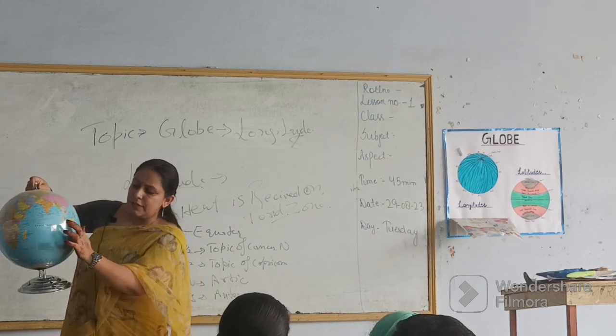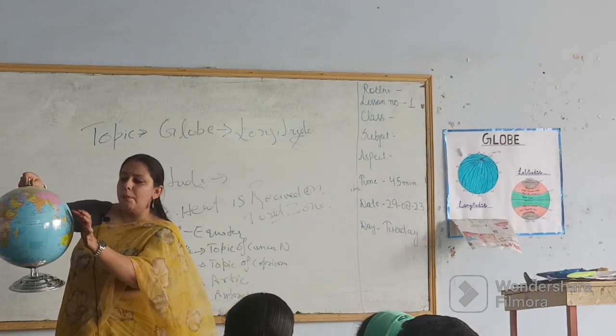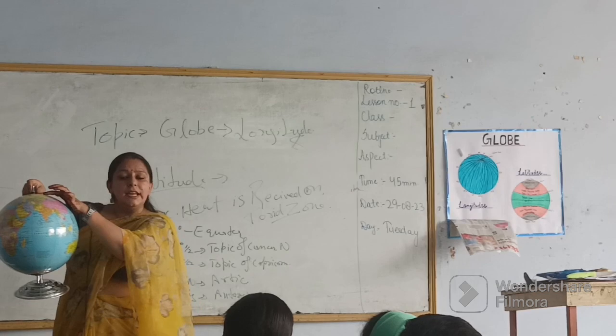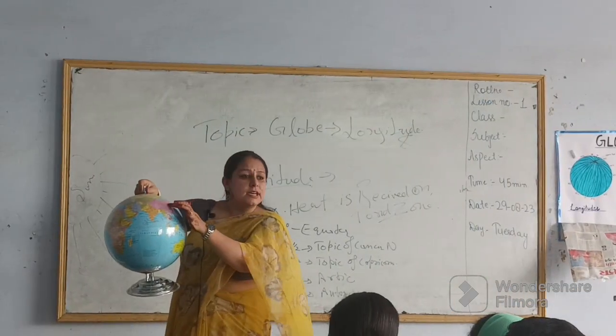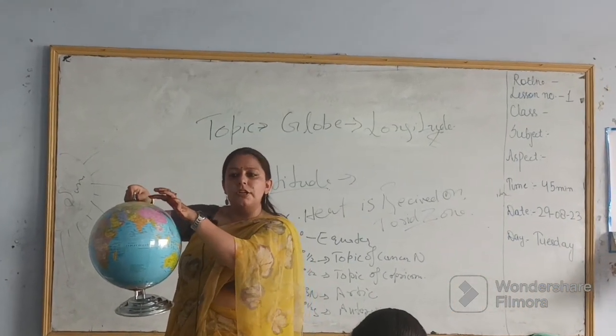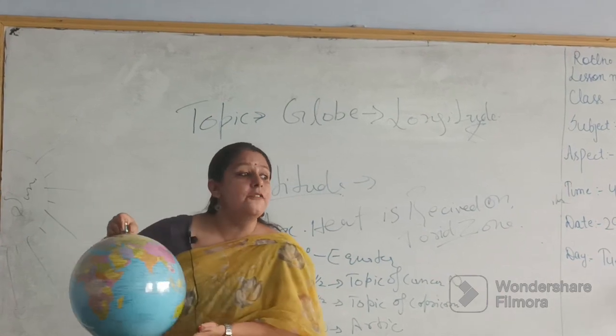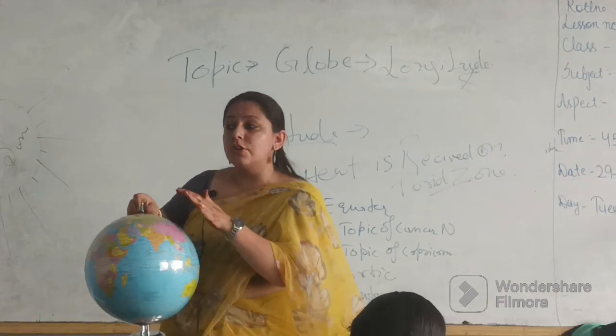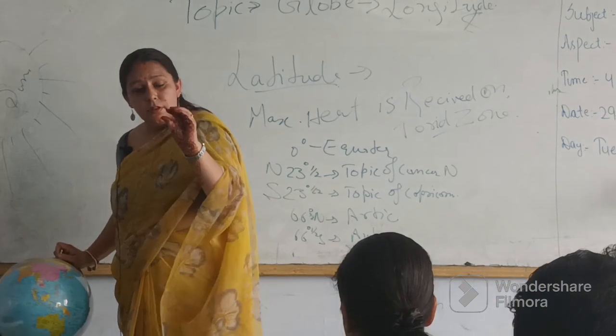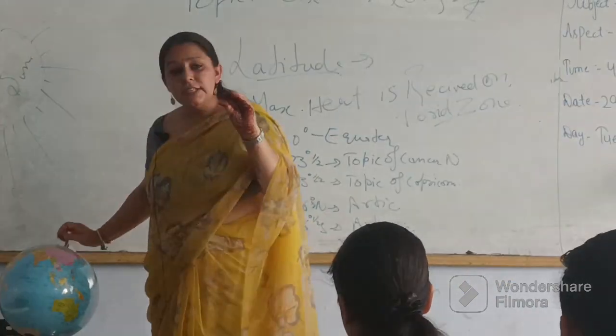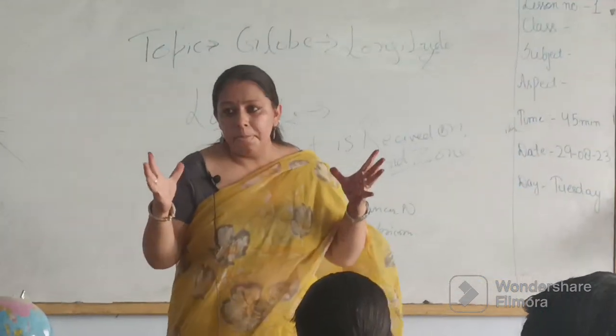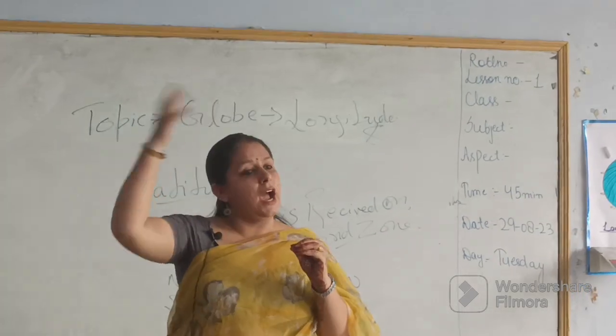In this you will observe this is the biggest line, and as the degrees increase, these circles become shorter, shorter, shorter. And what is the effect of these circles becoming shorter? Whenever the circle is very big, the temperature is very high.